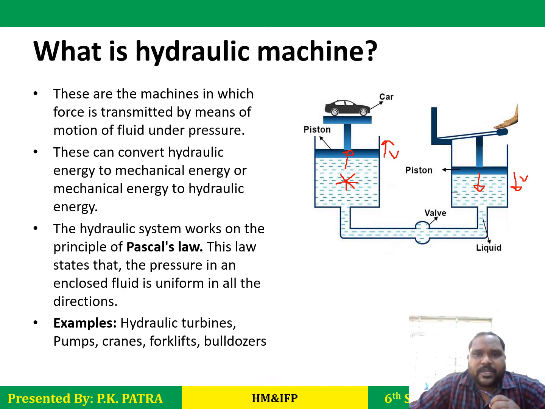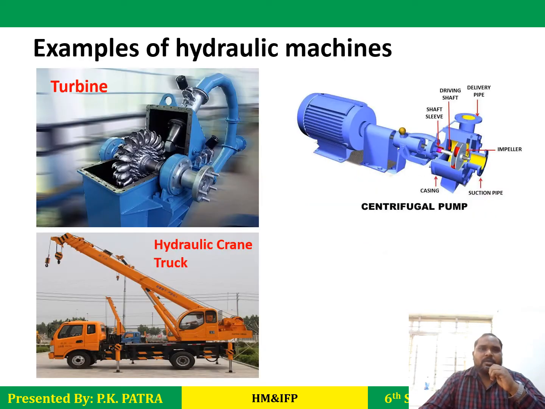So we can pressurize the fluid, and after pressurizing the fluid we can do useful work. There are some examples of these hydraulic machines: hydraulic turbines, pumps, cranes, forklifts, bulldozers, etc. You can see this one is the turbine used in hydropower plants to run the generator.